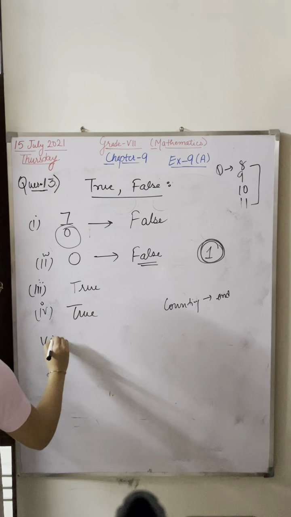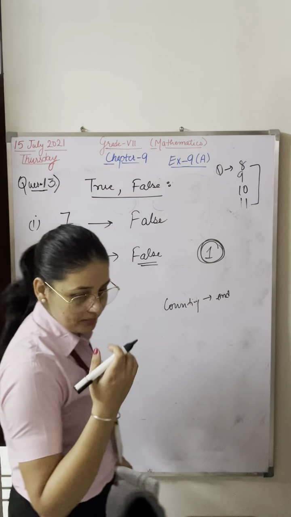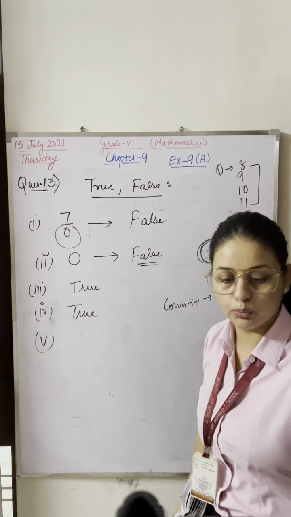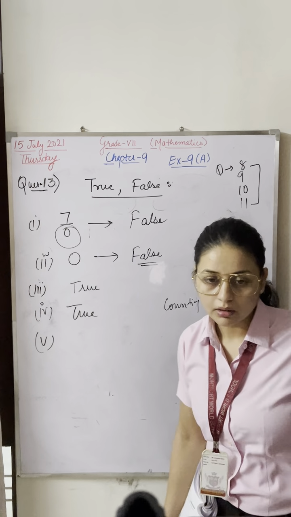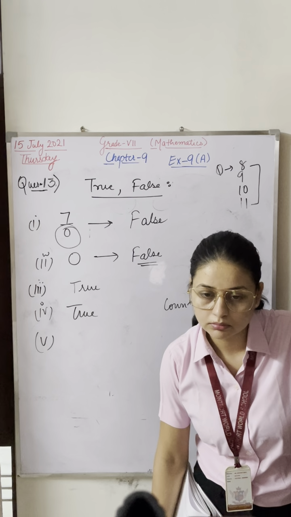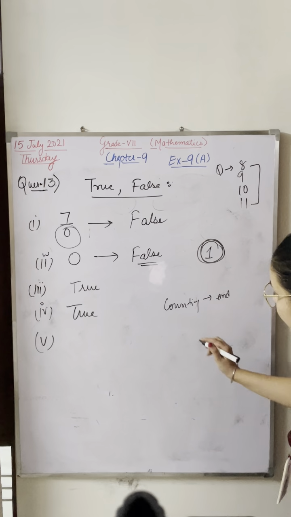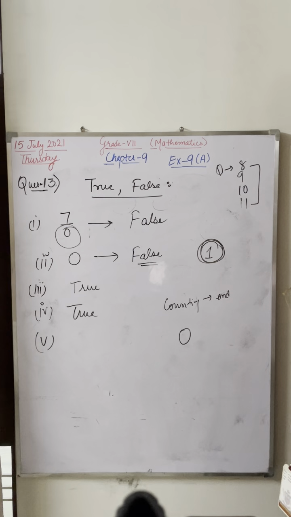Now the fifth part is, every rational number is a fraction. Anshika, just wait, what is your query? 0 is an integer, and 0 is a rational number as well.